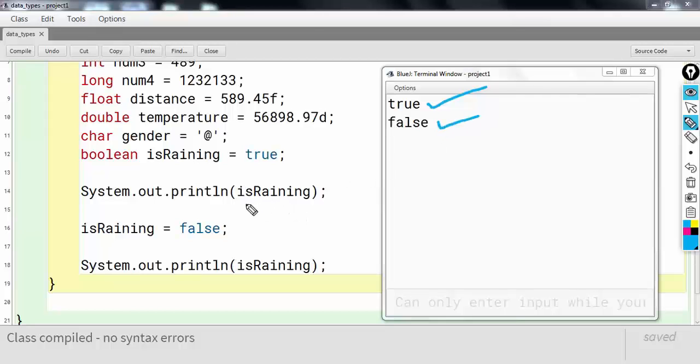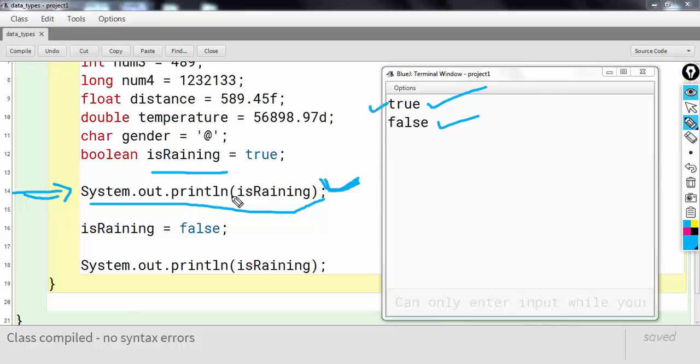True was coming because of this line, line number 14. When the control was on line number 14, the value of is raining was true.